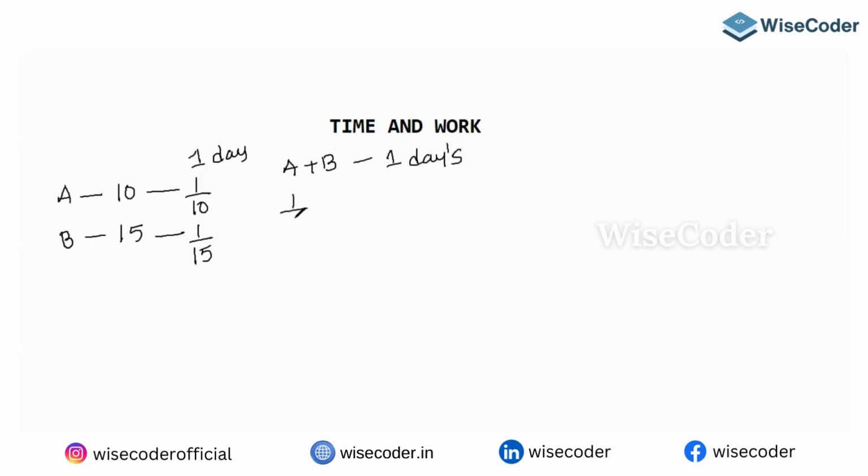So 1 by 10 plus 1 by 15. What is the LCM here? 30. 10 goes into 30 3 times, and 15 goes into 30 2 times. So that is nothing but 5 by 30, which is 1 by 6. That's your answer.